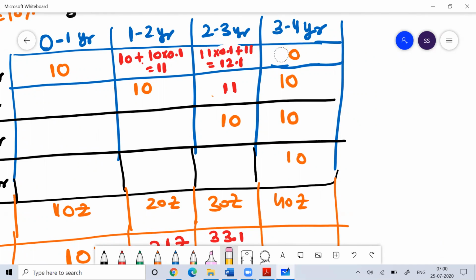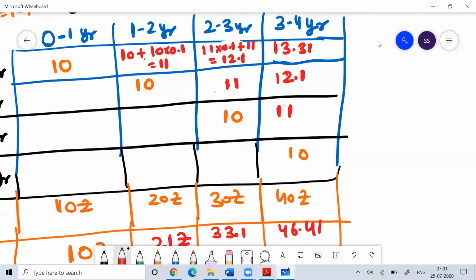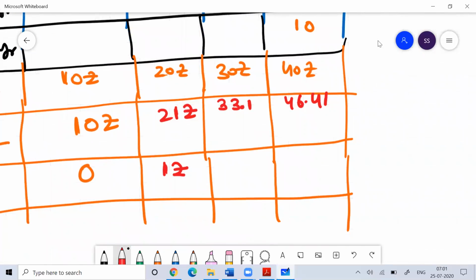Similarly, here they will not remain the same value. On this 12.1, you get interest of 10%. 10% of 12.1 is 1.21, so 12.1 plus 1.21 is 13.31. This would become 12.1, this will become 11. If you calculate, you will get 46.41. So I hope you're understanding the difference, the difference that you're getting.